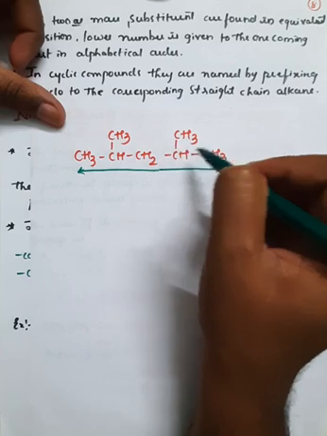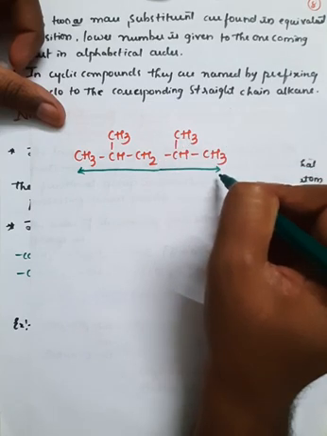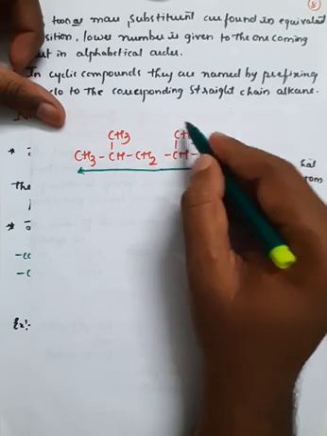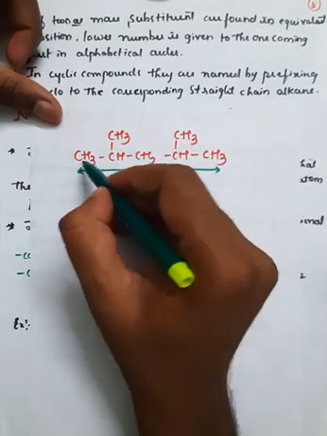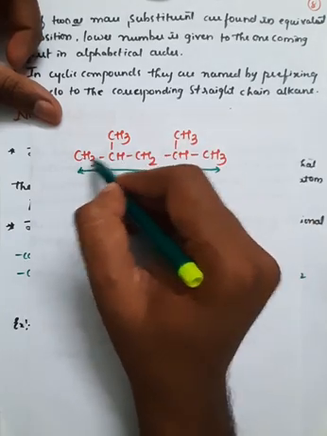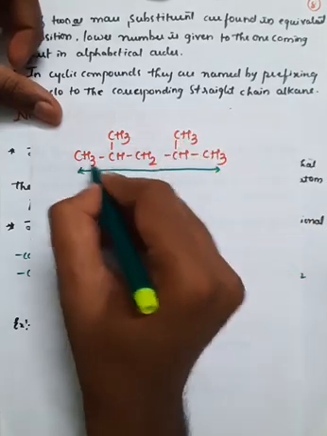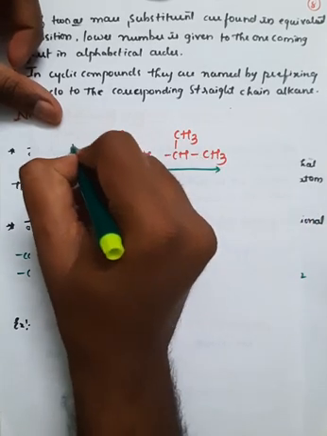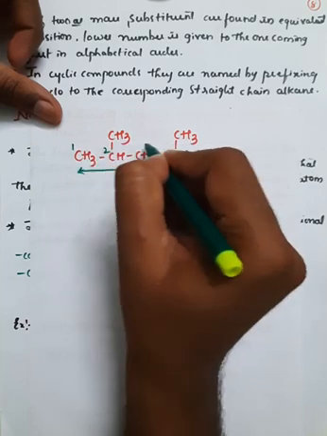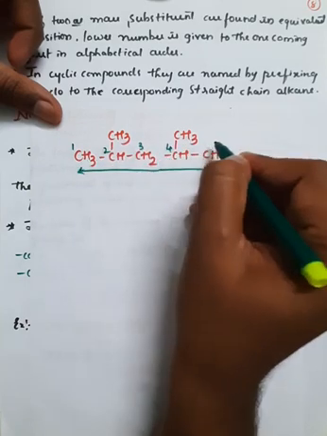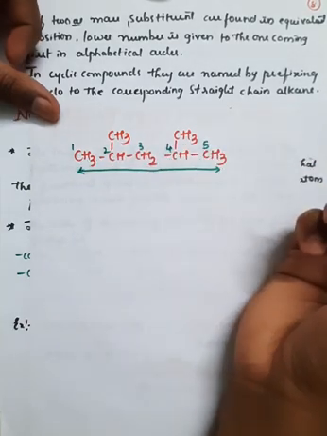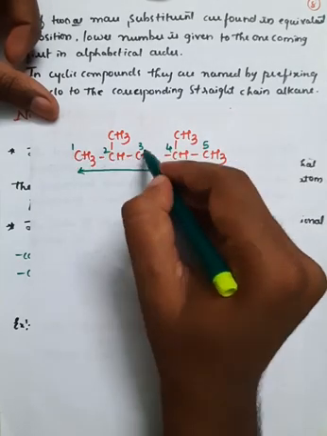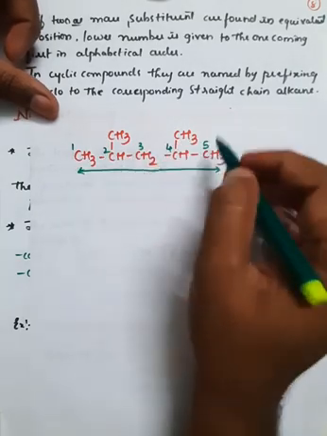The branching must get the nearest value. You can number from this side also. If you number from this side 1, 2, the second position the branching comes. Here also it is the same. If you number from this side also, the branching comes at the same position. So we can take either side. Number from 1. This is the first carbon atom, this is the second carbon atom, this is the third carbon atom, fourth carbon atom, and this is the fifth carbon atom, right? So here 1, 2, 3, 4 and 5 carbon atoms are in a straight chain.